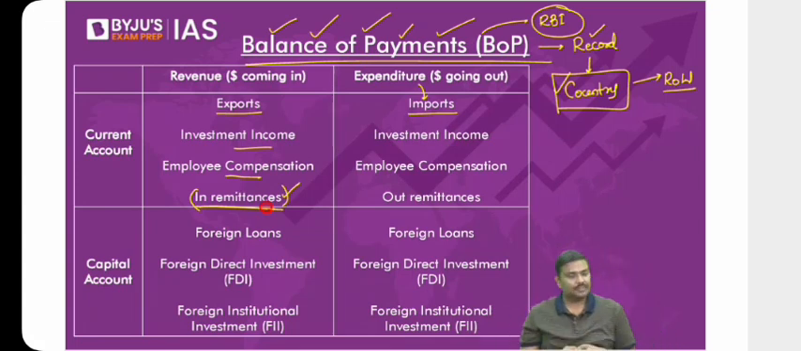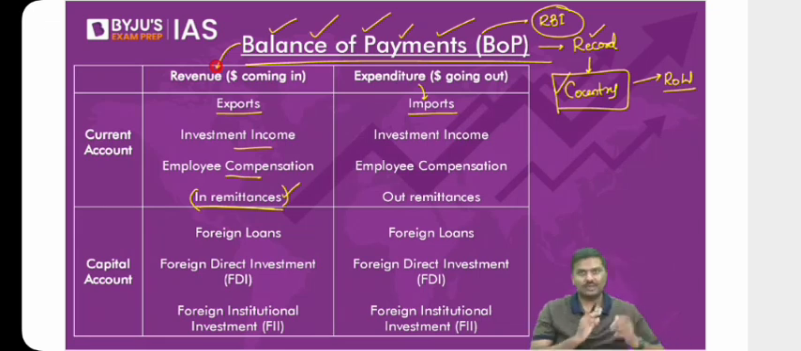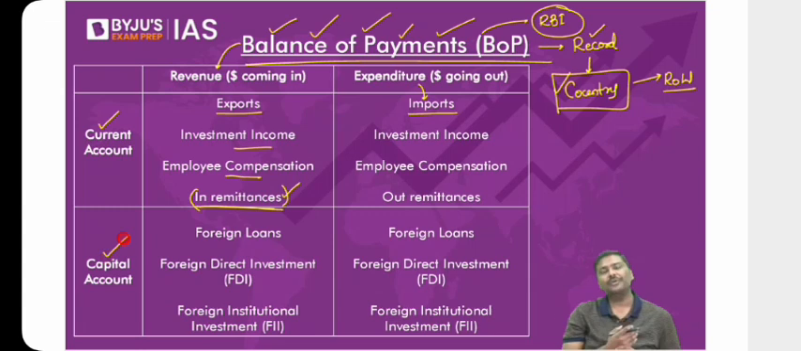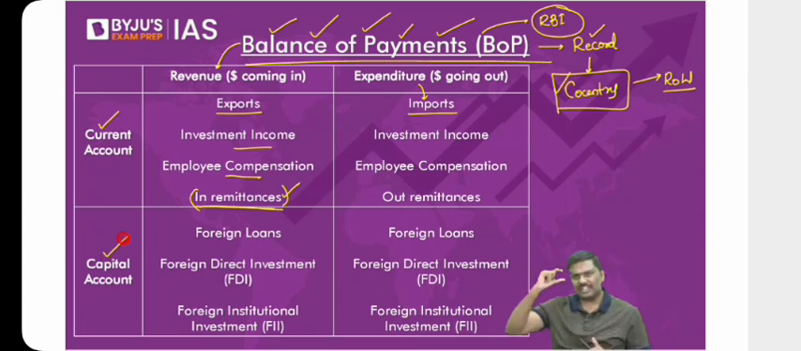Now, have a look at this. The balance of payments is divided into two accounts. One is a current account. Second one is a capital account. What is the difference between a current account and a capital account?